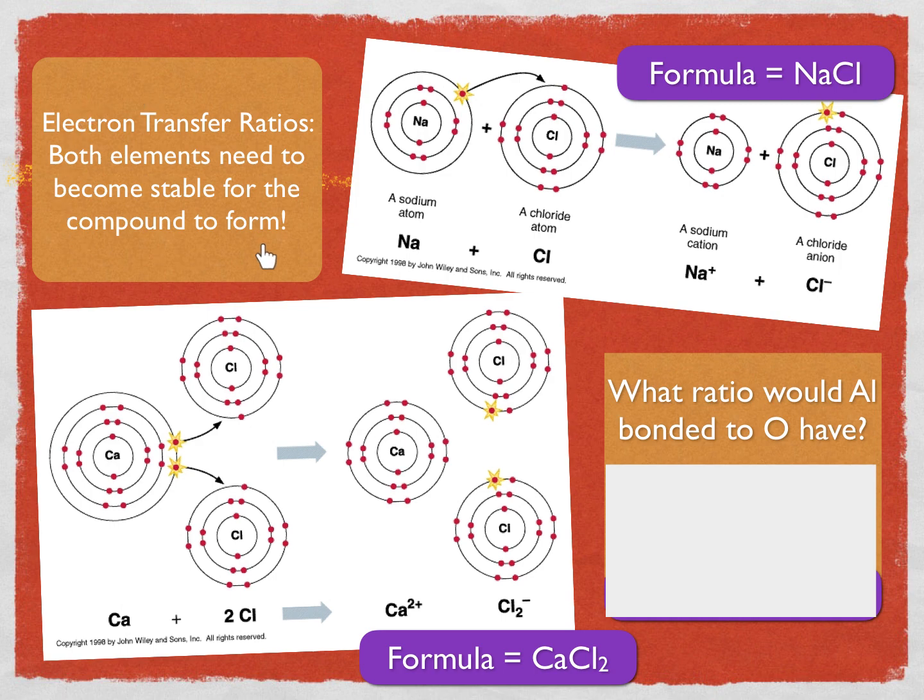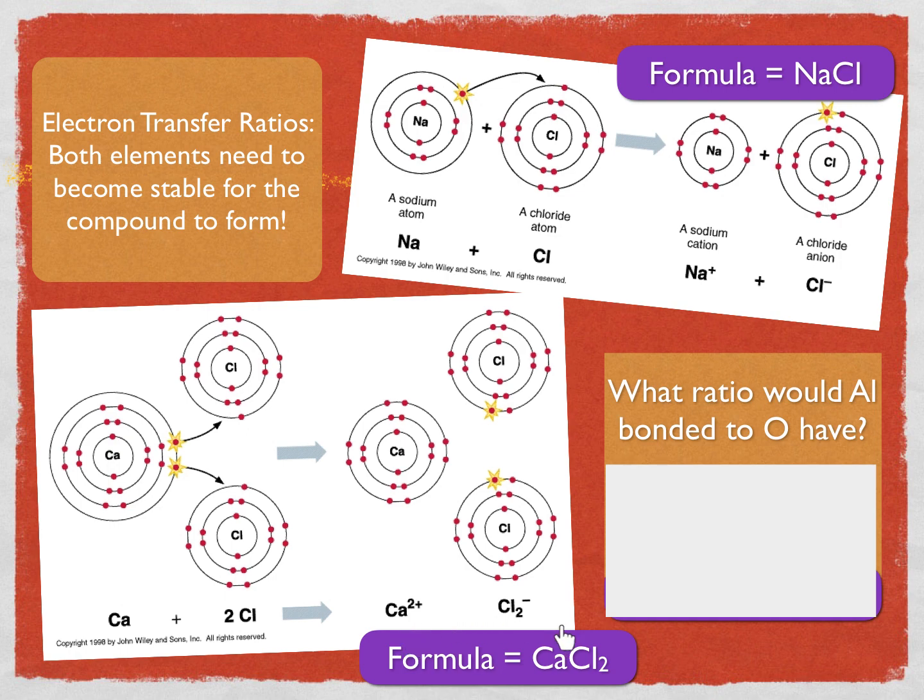So with electron transfer ratios, both elements need to become stable in order for the compound to form, and that doesn't always happen in a 1-to-1 ratio. Sometimes it's 1 cation for every 2 anions, or maybe sometimes it's 3 cations for every 1 anion. So what you need to do is pay close attention to how many valence electrons the cation has and how many electrons the anion needs, and determine how each of them can be satisfied by removing electrons from the cation and gaining electrons in the anion's case.